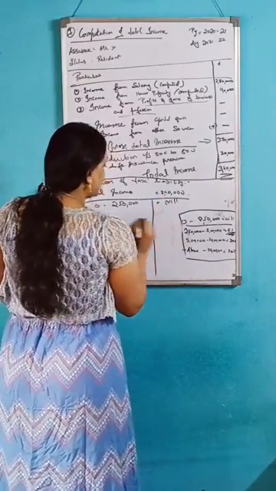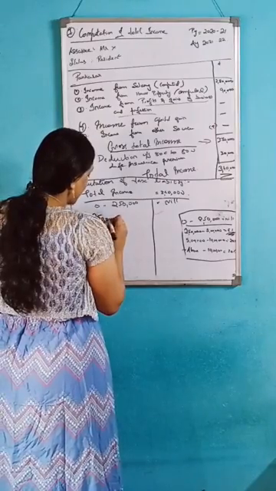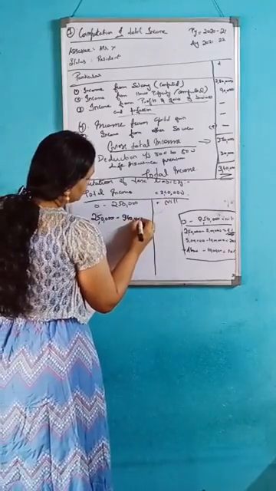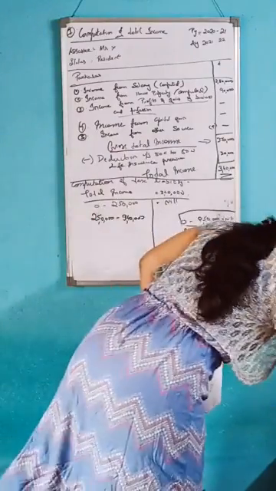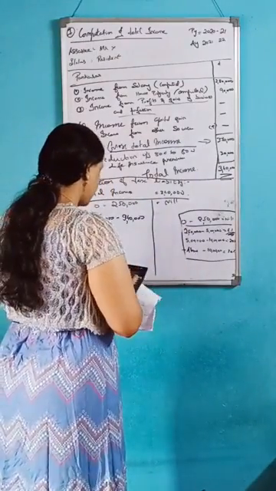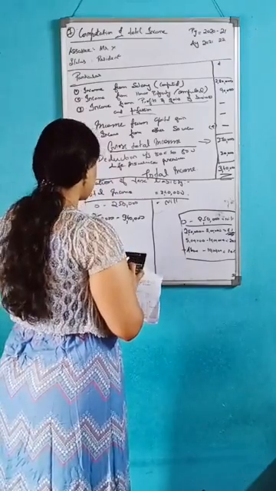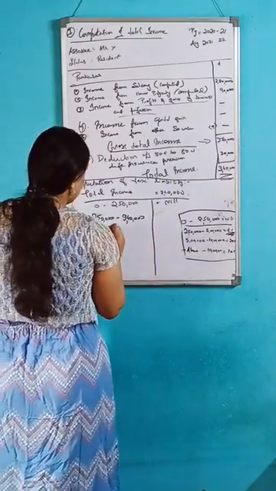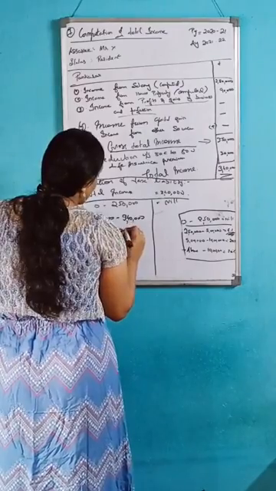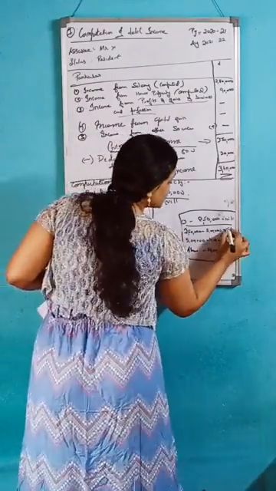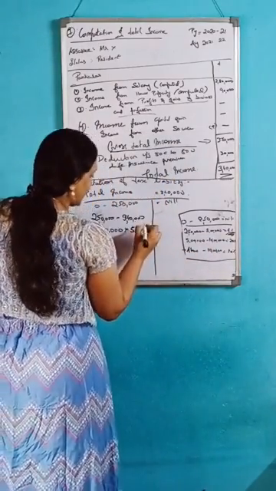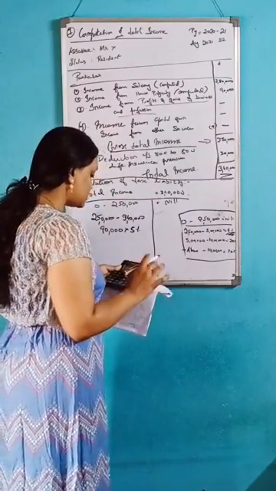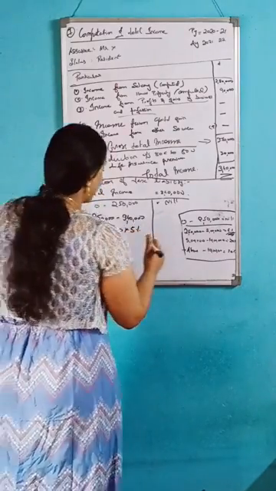So you should take the difference value. 3,40,000 minus 2,50,000, you will get 90,000. So write here 90,000. After that, we have to take the 5% rate. So 90,000 into 5%, you will get 4,500.